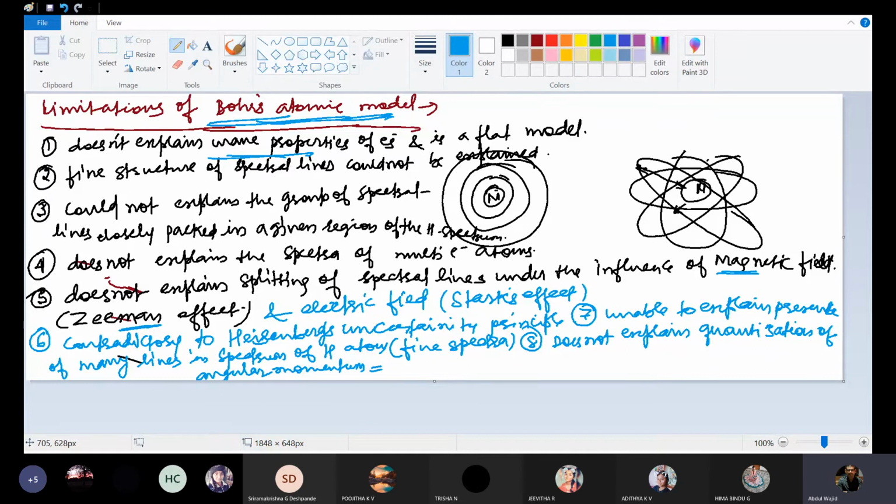Fine. So quantization of angular momentum, Bohr was not able to explain.